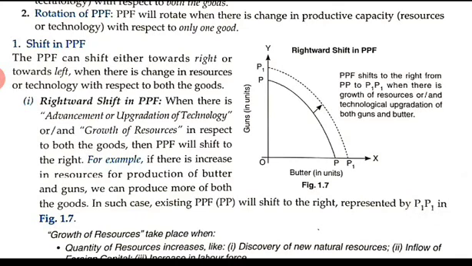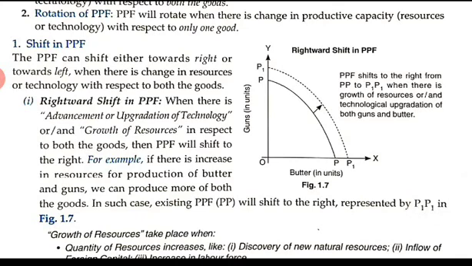Suppose the original PPF is the curve PP. Now the PPF is shifting rightward to P1. The rightward shift in PPF takes place when there is an advancement or upgradation of technology and or growth of resources with respect to both the goods, then PPF will shift to the right. Okay, so this is a rightward shift.